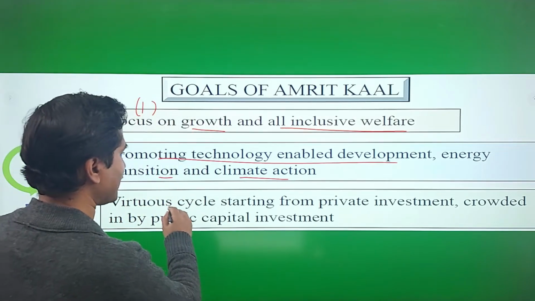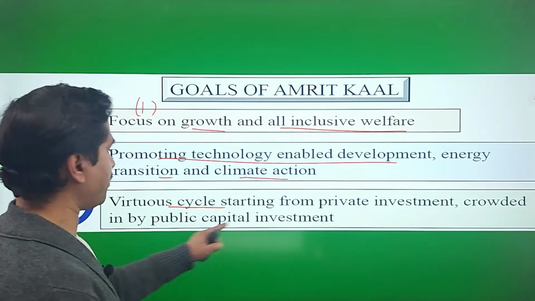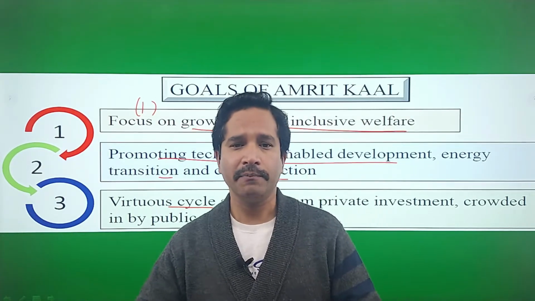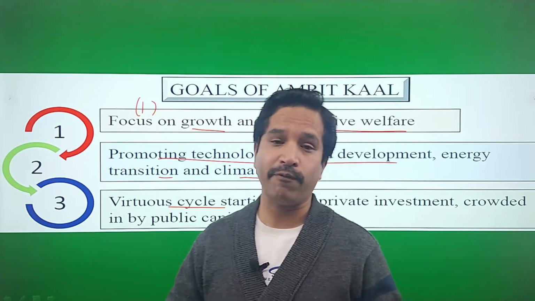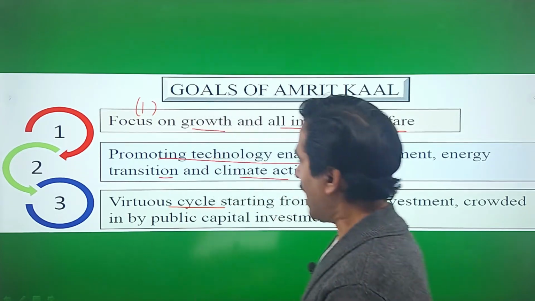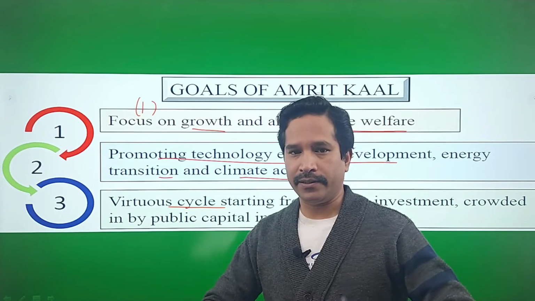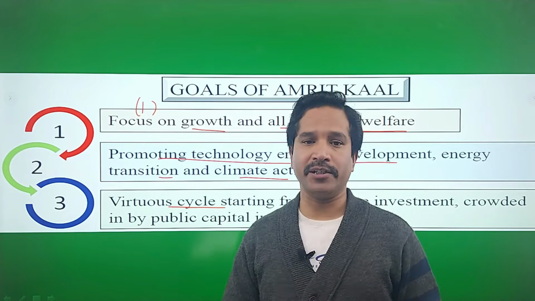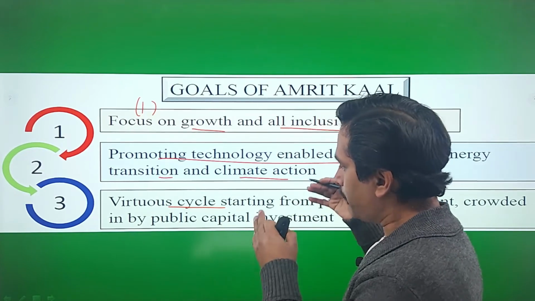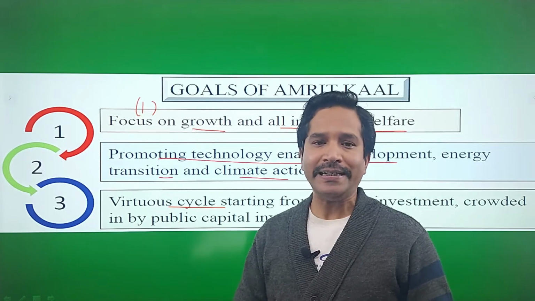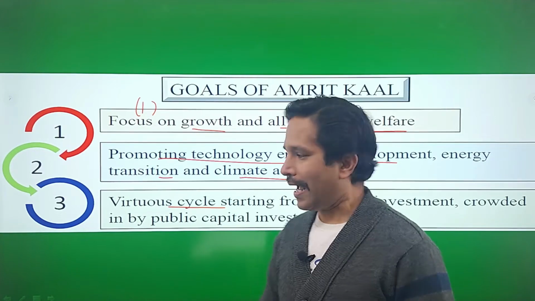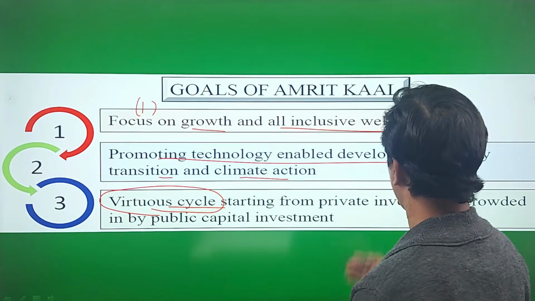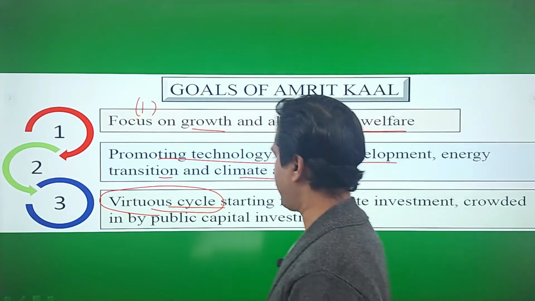And the third is the virtuous cycle starting from private investment crowded in by public capital investment. In this budget, the government has proposed investment worth rupees 7.5 lakh crore. This is a huge investment, and the government emphasizes, especially Nirmala Sitharaman in her budget, she said that the public investment will encourage more private investment, and that is why the term virtuous cycle is mentioned here. Virtuous cycle starting with private investment crowded in by public capital investment.